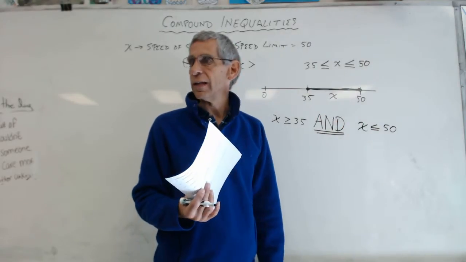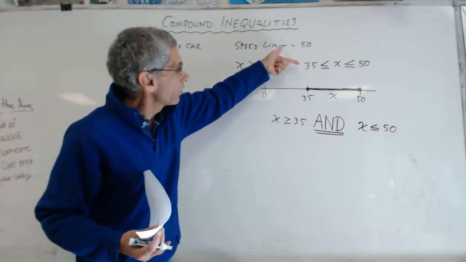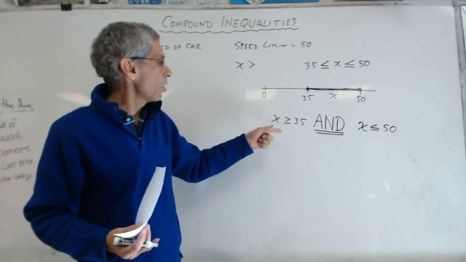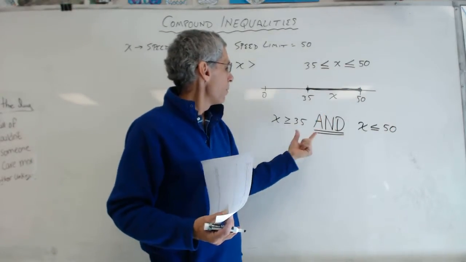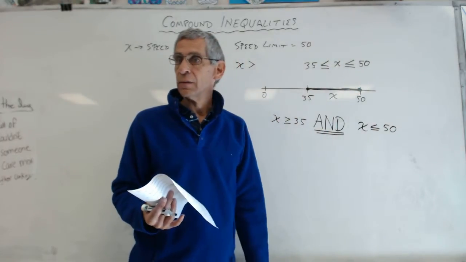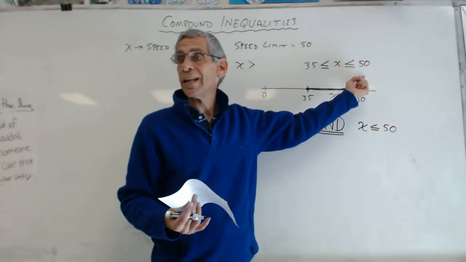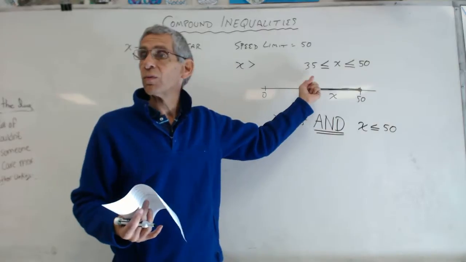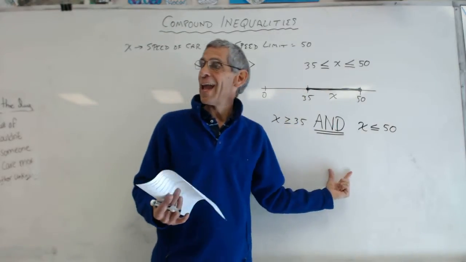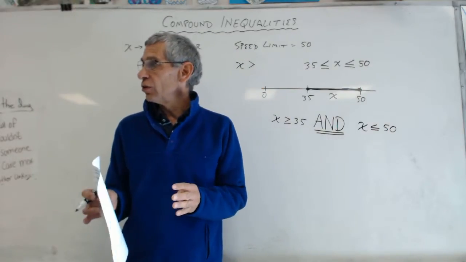You guys get this? Do you understand it? Do you see how this and this are the same thing? I know I have to be both above 35 and less than 50. I can't be going 32 because even though that's less than 50, it's not greater than 35. 32 doesn't work, right? It's got to be both. When I say and, it means both. Both are true always for the solution.